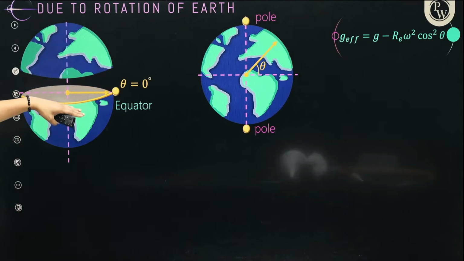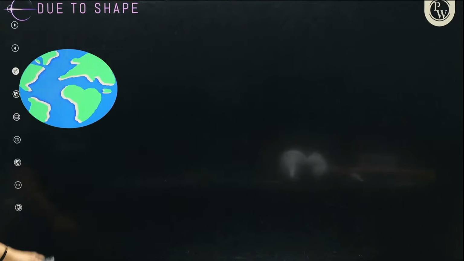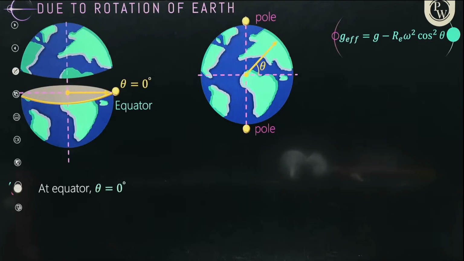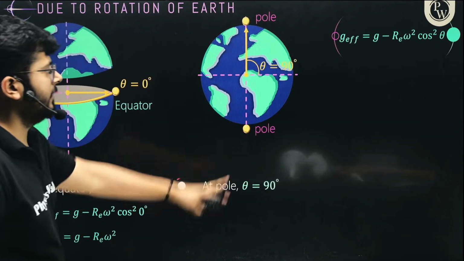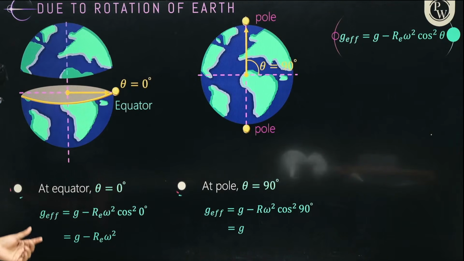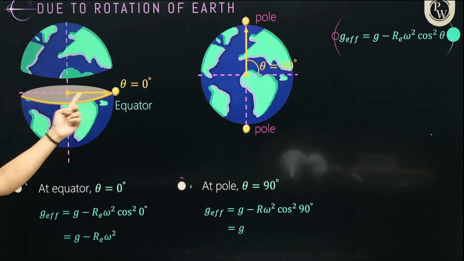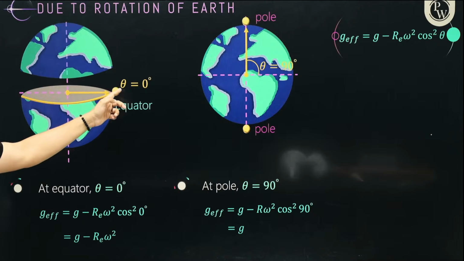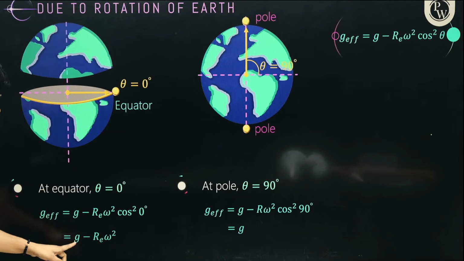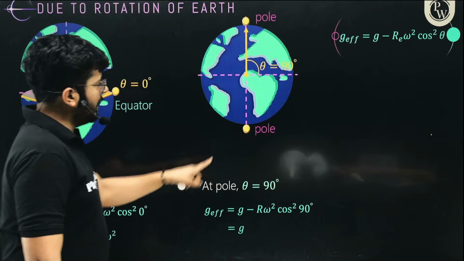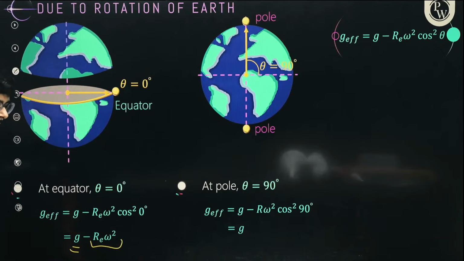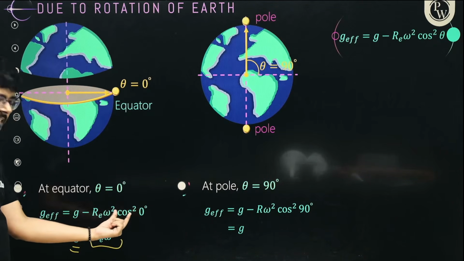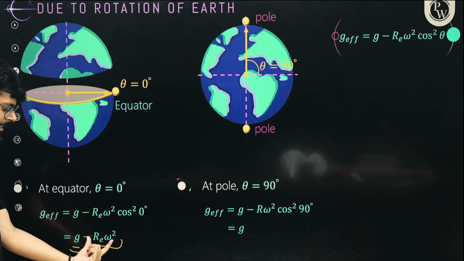At the equator the value of theta will become 0, and at the pole the value of theta will become 90 degrees. You can use the value over there, right? So the effective value of acceleration due to gravity at any point on the equator is g minus R omega square, right? But if you stand on the pole, you see that something is reducing from g. Cos 0 is maximum, so that number is maximum, and the maximum value is reducing.